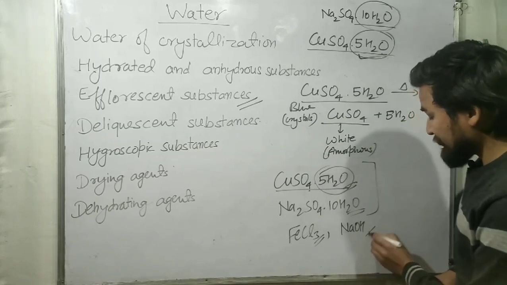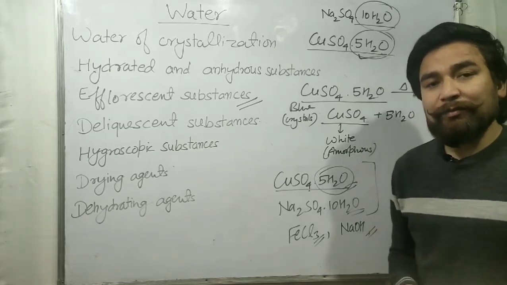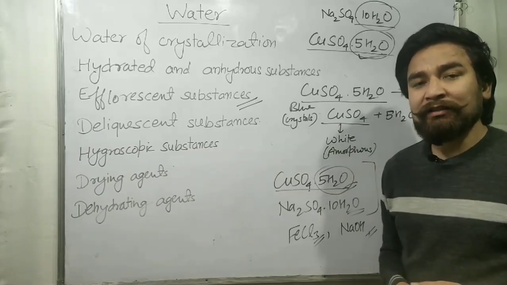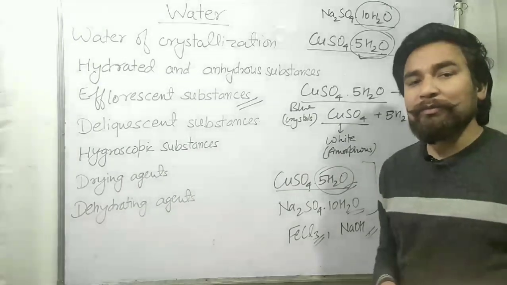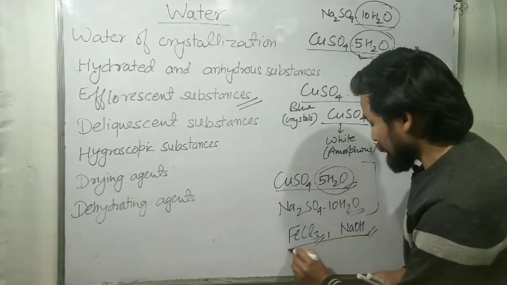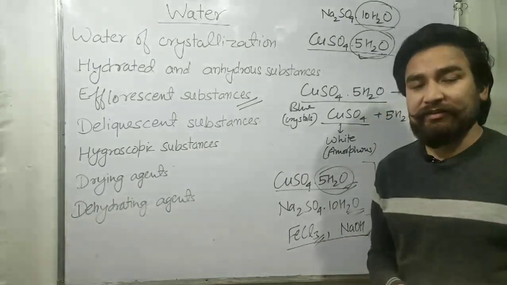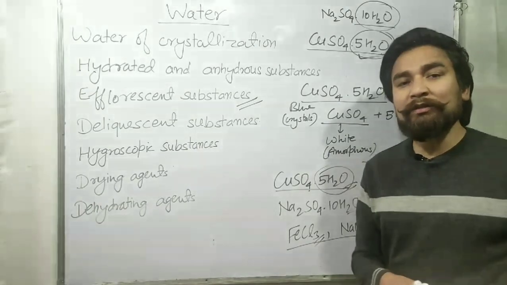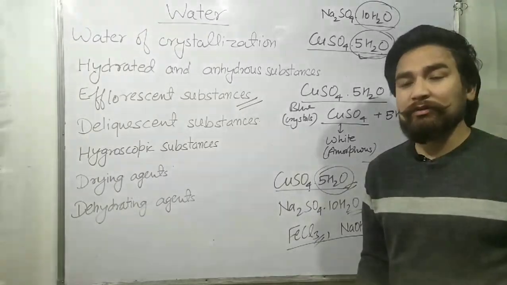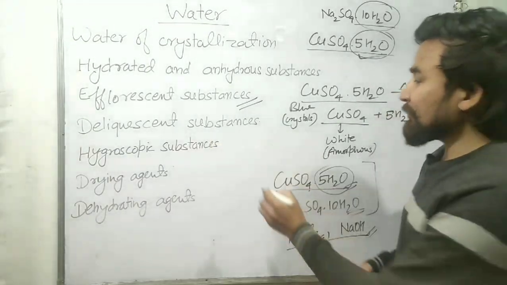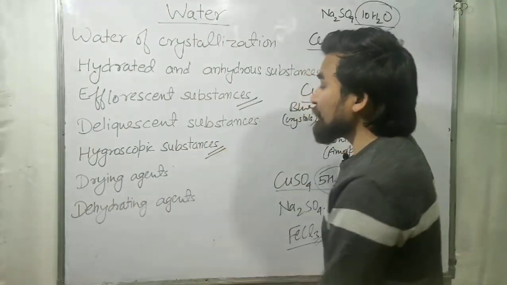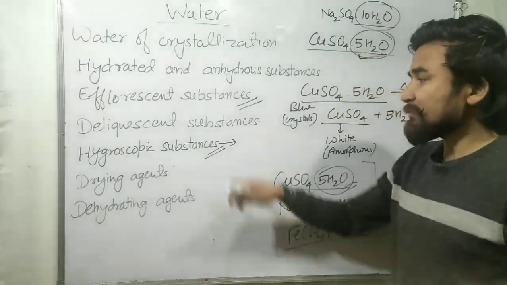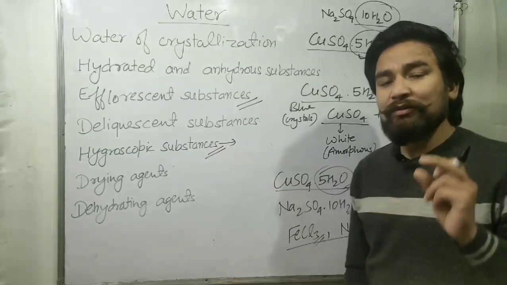So the deliquescent substances get the moisture from the atmosphere when they are exposed to the atmosphere, and then they will get dissolved in it to form a saturated solution. So it means they will change their state from a solid substance to the liquid state or their solution. Now the next topic is hygroscopic substances. The hygroscopic substances are quite similar to deliquescent substances with one difference.